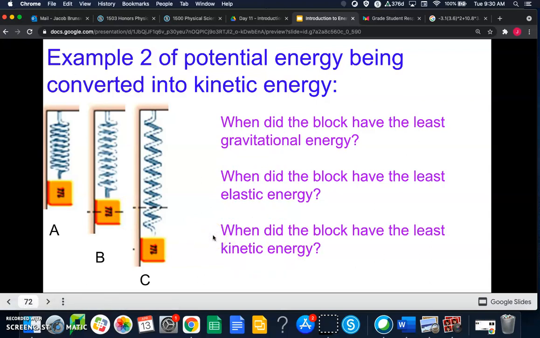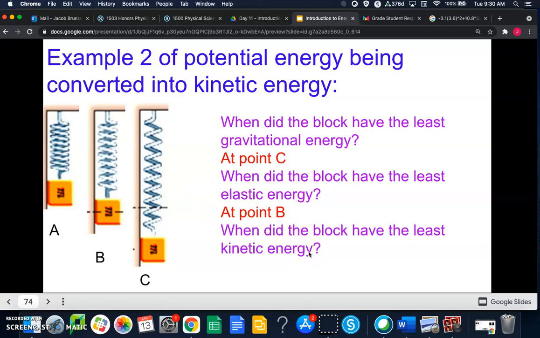So when did the block have the least gravitational energy? Well, that would be at the bottom, right? There's no potential for it to fall any further at that point, so that would be at point C. When did the block have the least elastic energy? That would be at point B, right? Because the spring isn't stretched or compressed at all. The spring is relaxed. It's at its equilibrium point.